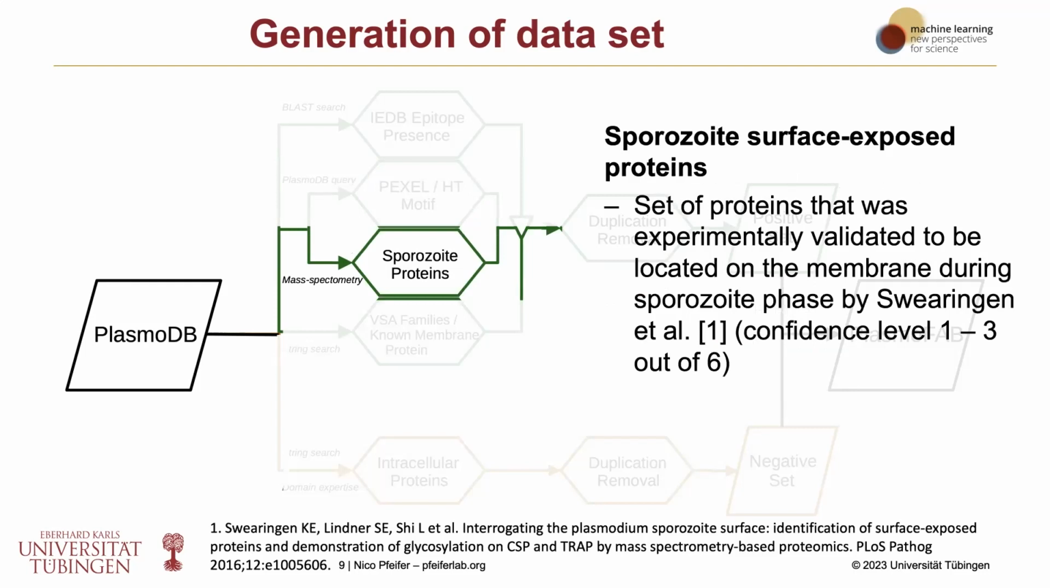Then we had an additional data source. So this is for the sporozoite surface exposed proteins. And there was a recent study by Swearingen et al. And in that study, they validated experimentally proteins that were found on the membrane during the sporozoite phase. And they had different confidence levels there. So the highest confidence level was 1, and the lowest confidence level was 6. So we included those proteins with confidence level 1 to 3.